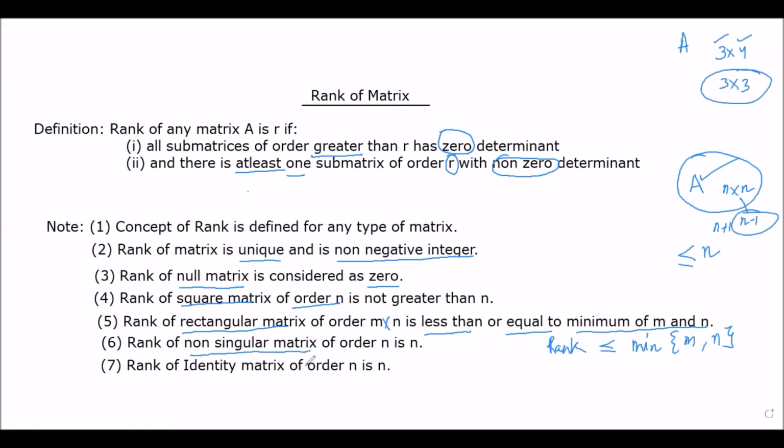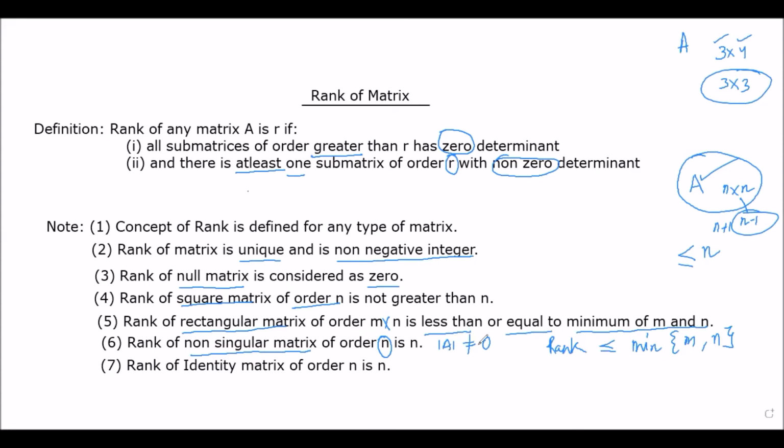Non-singular matrix means its determinant is non-zero. And it is given here that the order of this non-singular matrix is N. So if we have any non-singular matrix of order N, we are saying that its rank is N. So we will be starting with a submatrix of order N, and that submatrix will be this matrix itself.